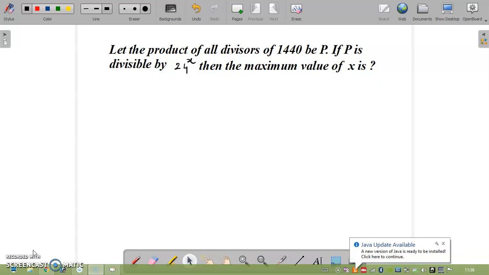Let us see one beautiful problem. Let us go through the problem once. Let the product of all the divisors of the number 1440 be P, and if P is divisible by 24 power x, then what could be the maximum value of x? This is a very interesting problem.